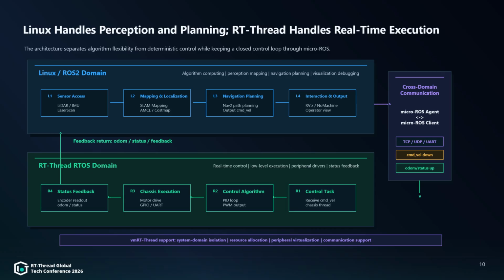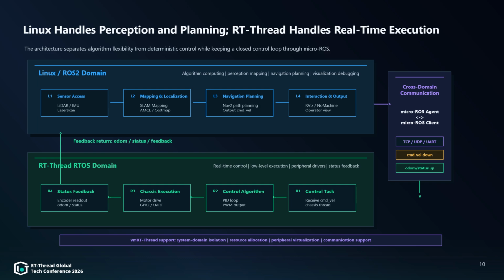On the Linux ROS2 side, Linux is responsible for perception and decision-making. It performs algorithm computing, sensor access, mapping, localization, navigation planning, and visualization debugging. The chain starts from sensor access. LiDAR and IMU data enter ROS2 as laser scan and other sensor messages. Then SLAM mapping and localization are performed, including SLAM mapping, AMCL, and COSMAP. After that, NAV2 performs path planning and outputs CMD_VEL. RViz and NoMachine provide visualization and interaction.